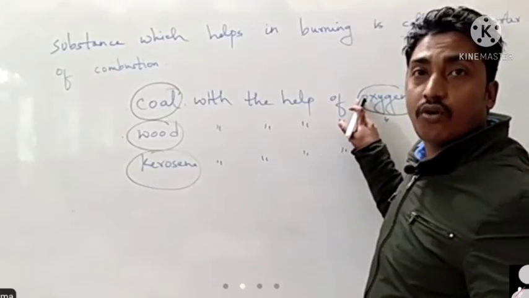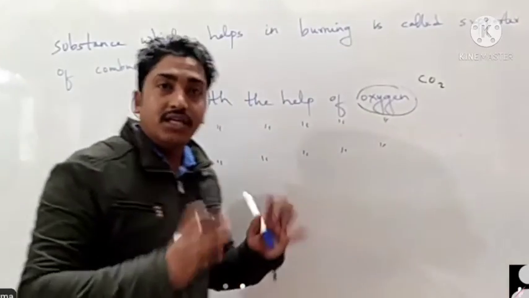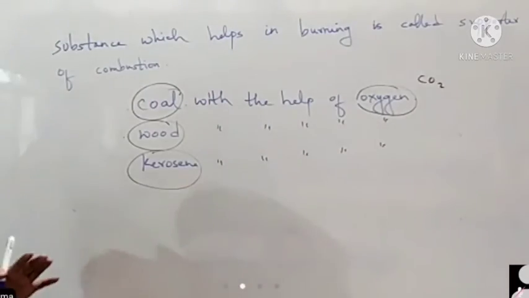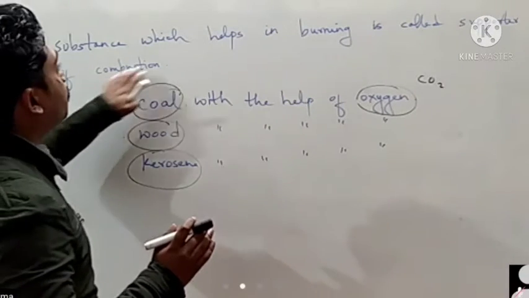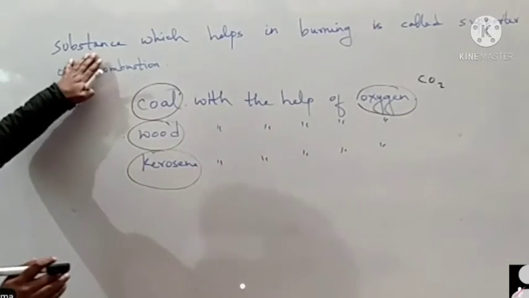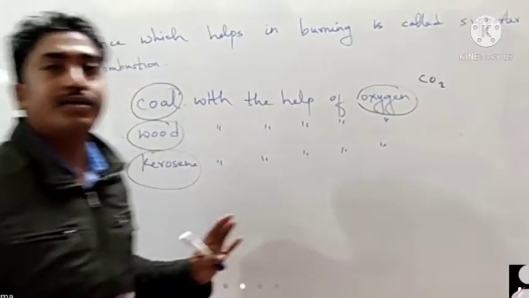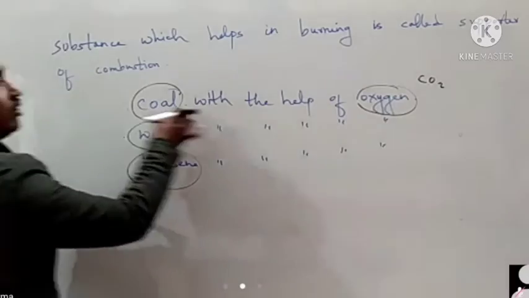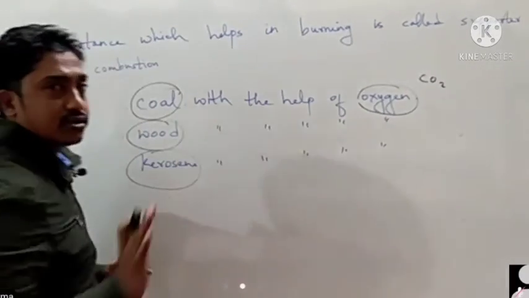So the things will stop burning. That is because we are cutting the support of combustion material. We are just cutting the supply. Supply can be anything, either coal or oxygen, wood, oxygen, kerosene, oxygen.